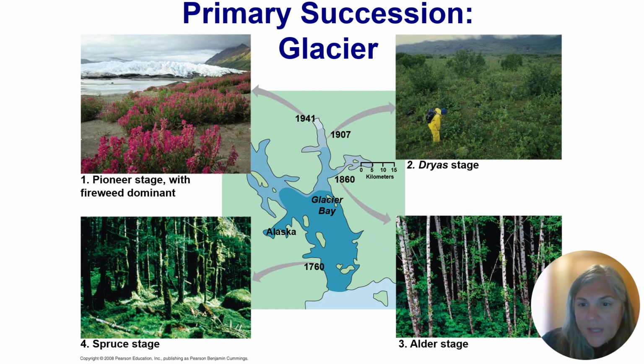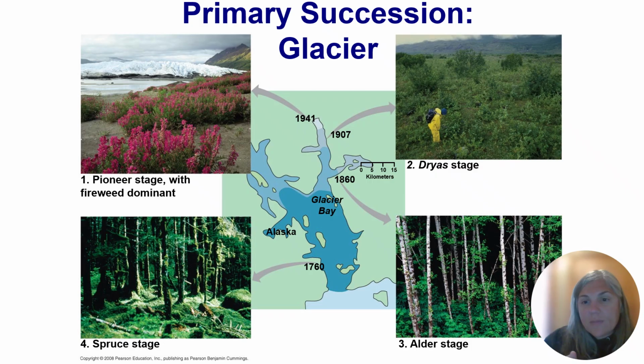So in your book, they talk about an example from Southeast Alaska in which the study used what we call a time for space substitution. They looked at a glacier there that's receding over time. Each time a piece of that ground is exposed, we start to get colonization of plants, and then it can keep receding.